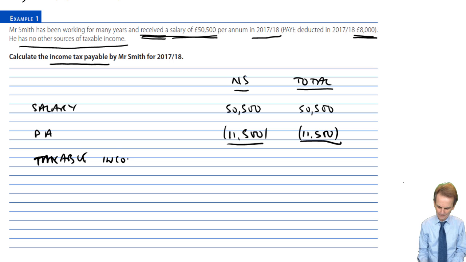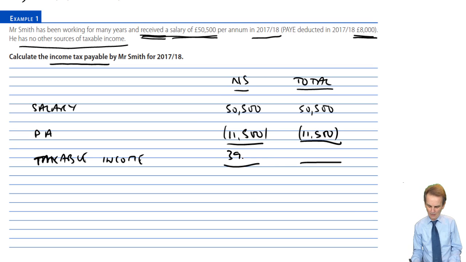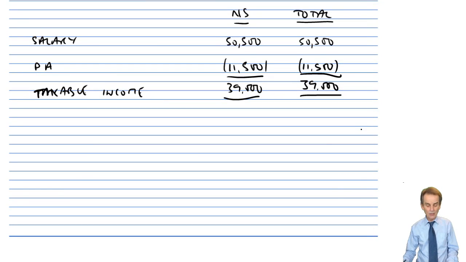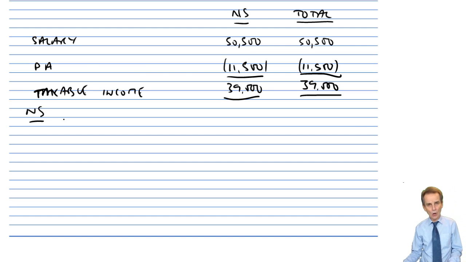Taxable income. So we take away our 11,500, and of course when we take that away, I think that will give us, but make sure you've got your calculators ready and you use them, down to methinks £39,000. Having got the taxable income, then we proceed to tax that taxable income. Always, first of all, non-savings income. It's the only income here. But again, if you've got more savings and dividend income, you must do it in this order.